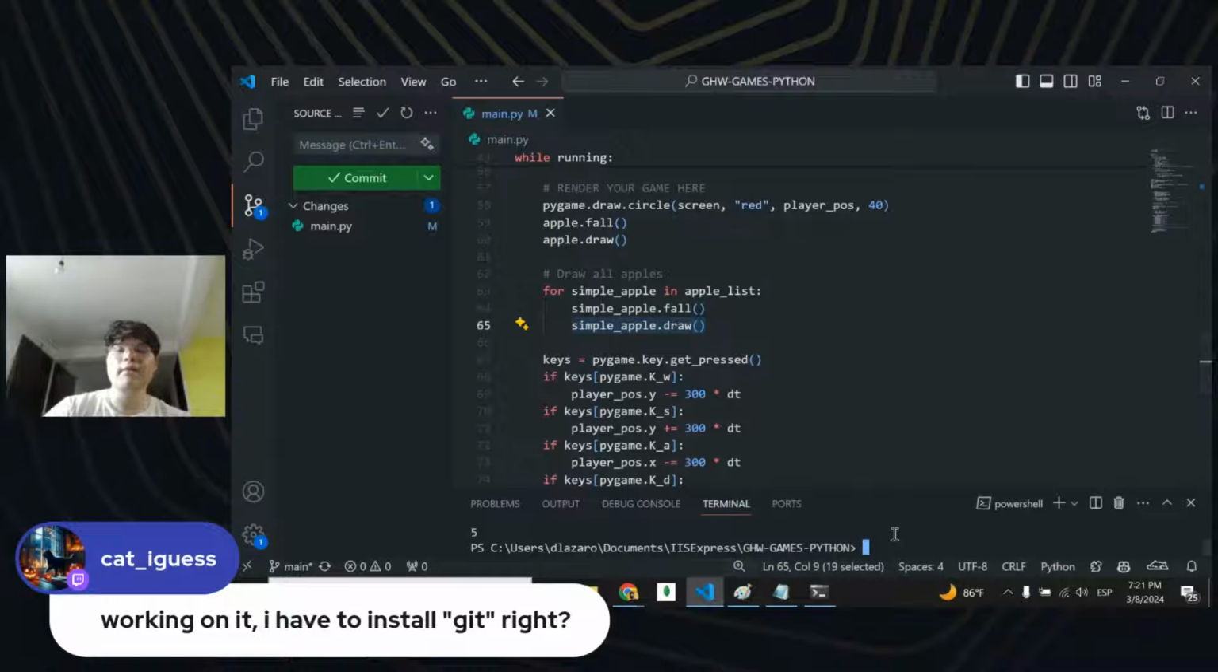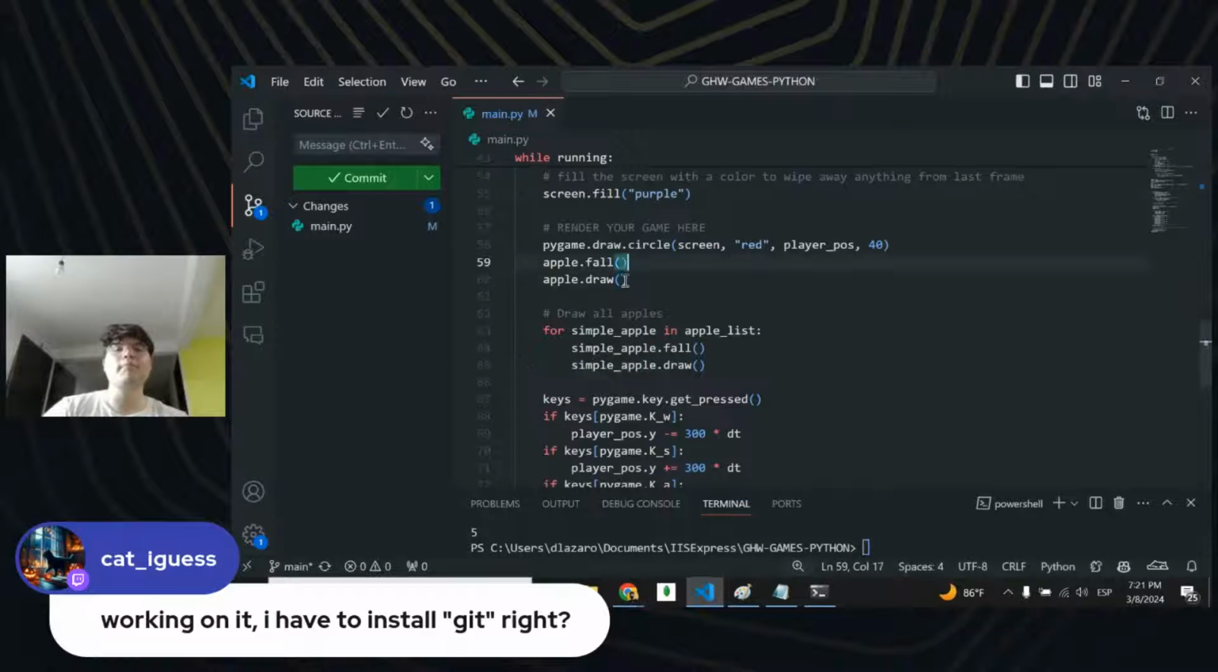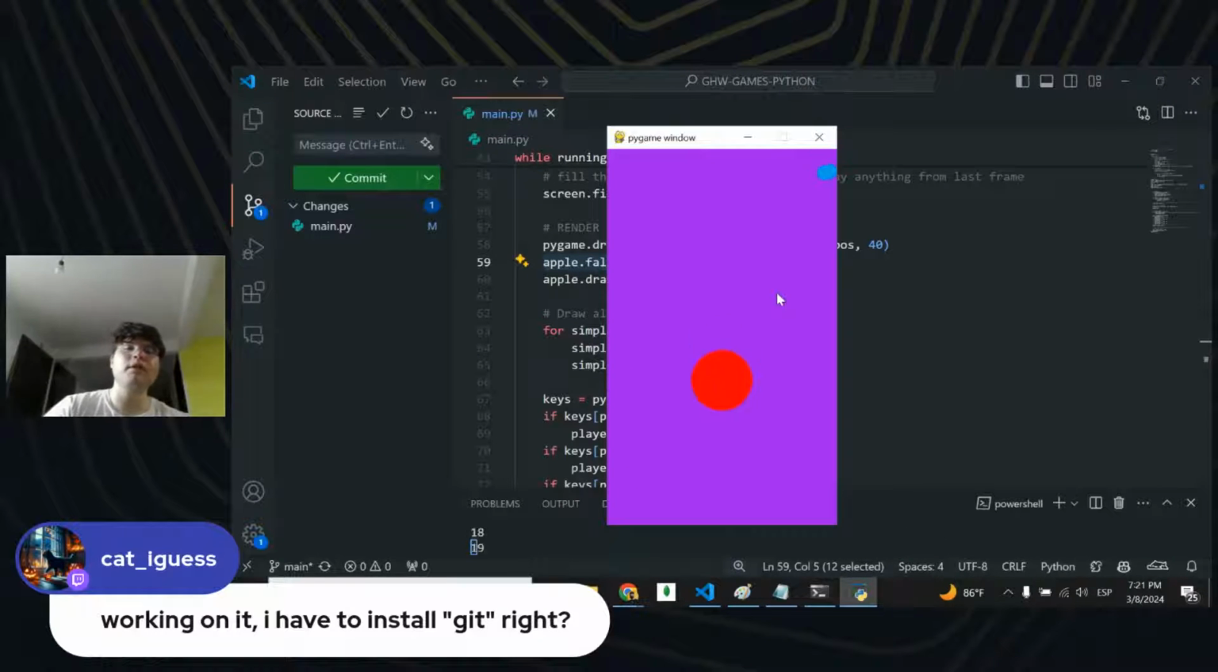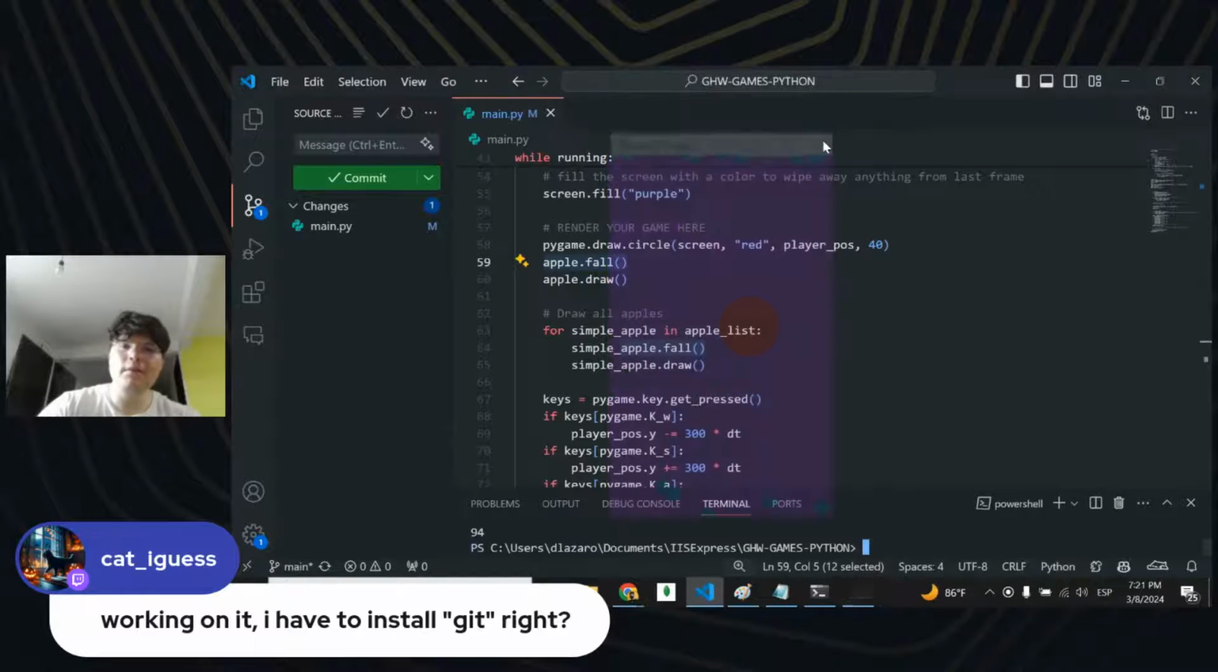We also started the apple.fall for the first apple that gets generated when we open the screen. So this is why you are seeing different apples get into different positions. Okay, so now our circles are working. Remember, the red circle is the player, the blue ones are apples. Now everything is working well. It's looking cool. Let's see if you have any questions.